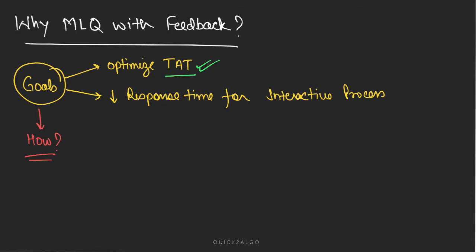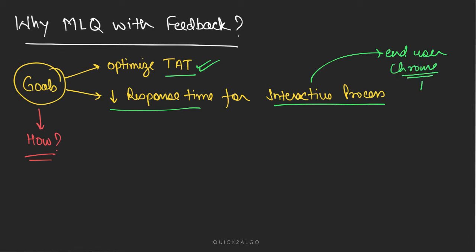The second goal is to decrease the response time for interactive processes. Now, what is an interactive process? An interactive process is a process that wants to interact with the end user. For example, take Google Chrome, a process waiting for something to be typed from the keyboard.